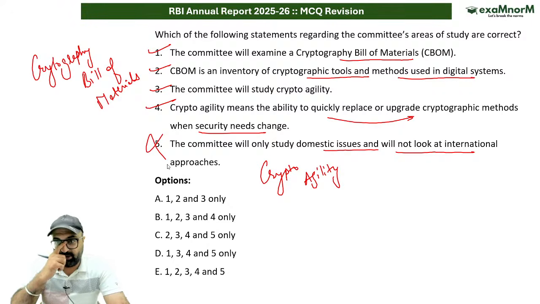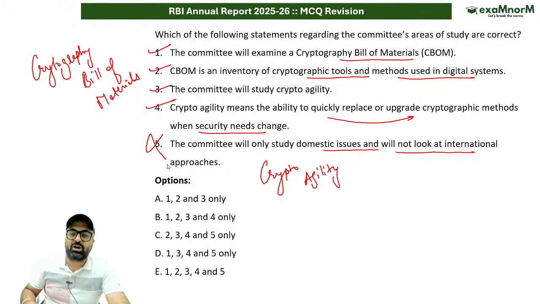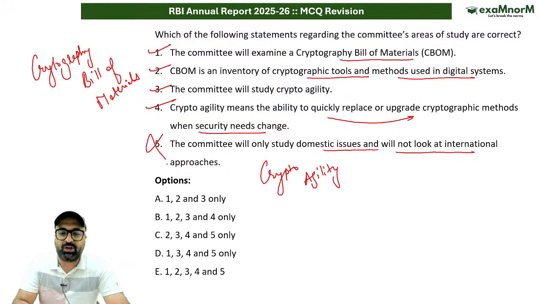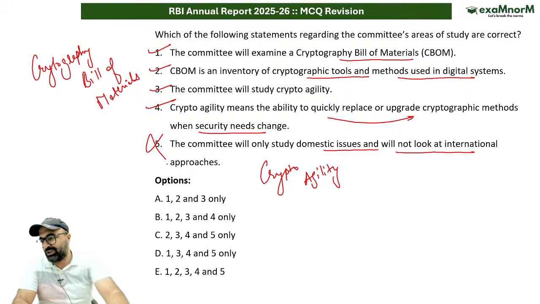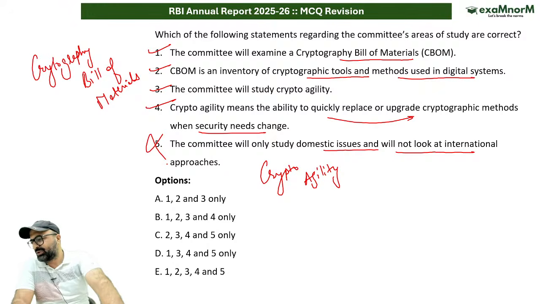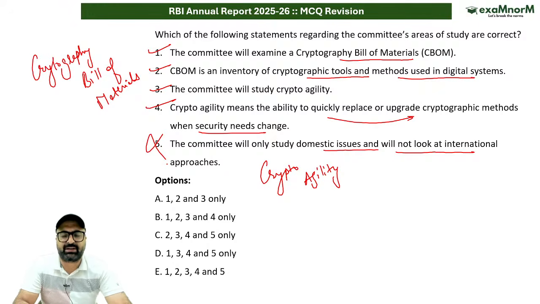This is wrong. It will be looking at domestic as well as international approaches, because a cross-country study is also going to be done. This is a major task which has been designated to this particular committee.